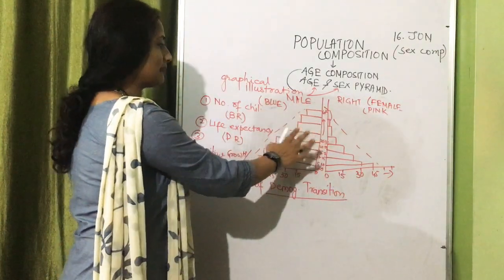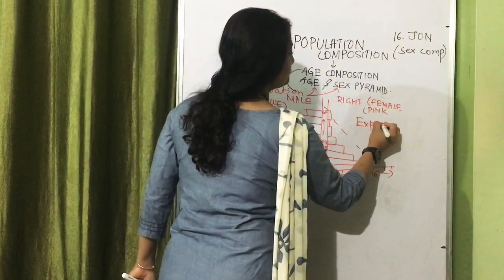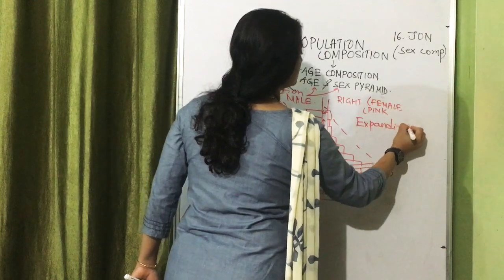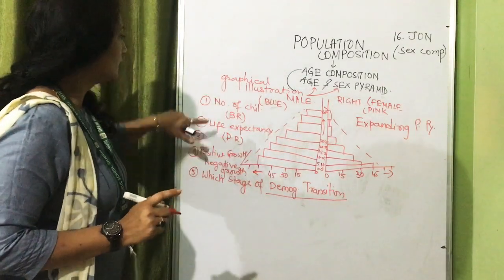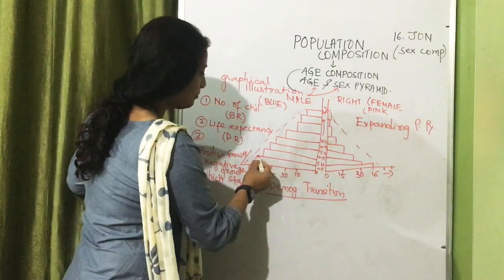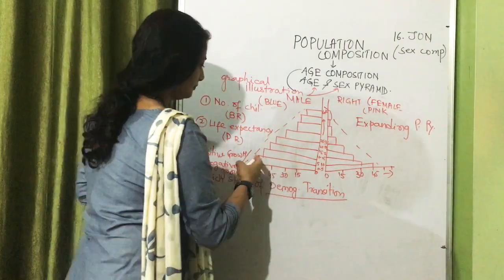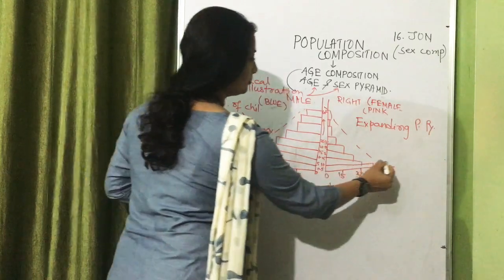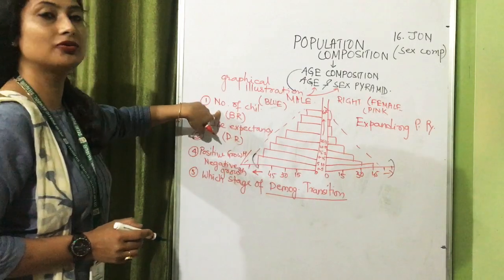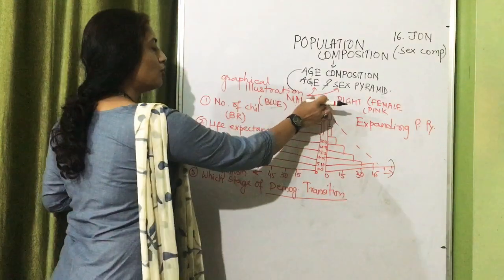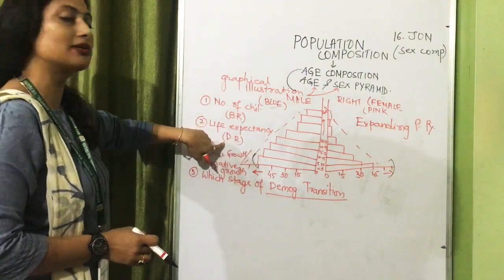Now the first picture which I have drawn here is a picture of an expanding population pyramid. The characteristic of this kind of pyramid will be a wide base. You can see here the base is wide. From 0 to 15 you can find the base is wide. It means birth rate is extremely high. As you go up, it has tapered down, narrowed down. So it means life expectancy is low, death rate is high.